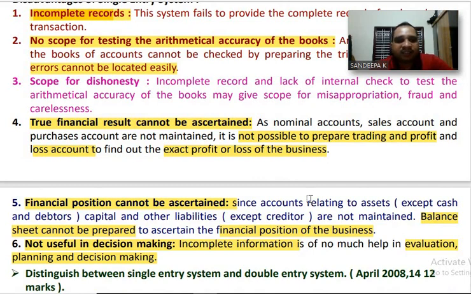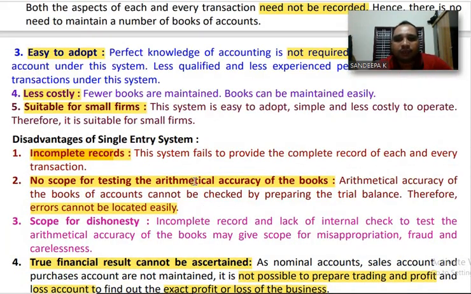And this system is not useful in making decisions. This system only provides incomplete information about business. These are some information relating to disadvantages of single entry system.